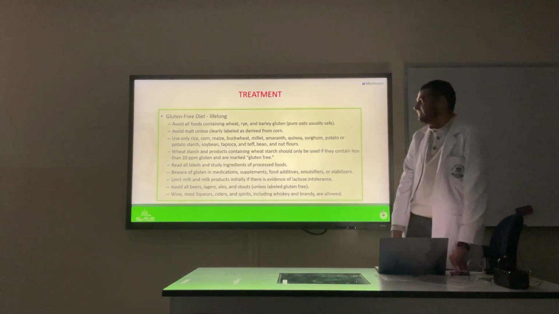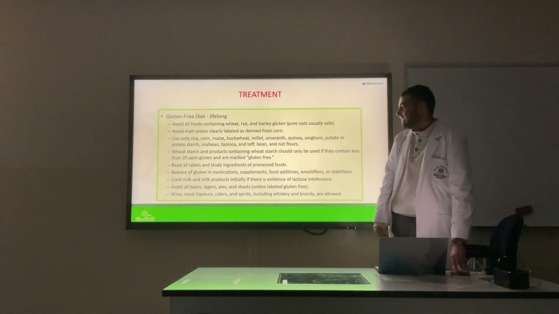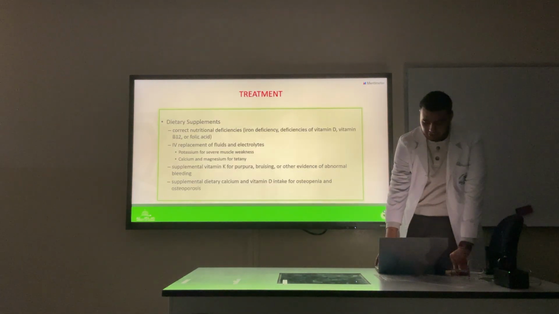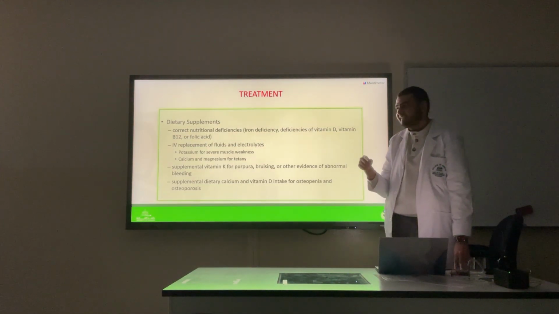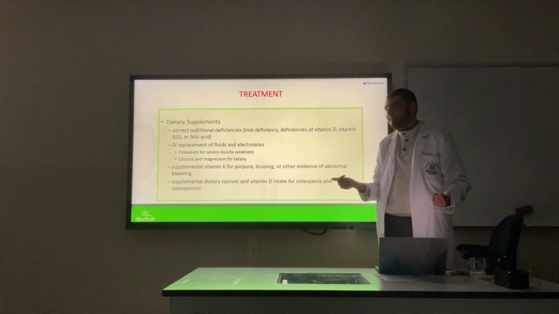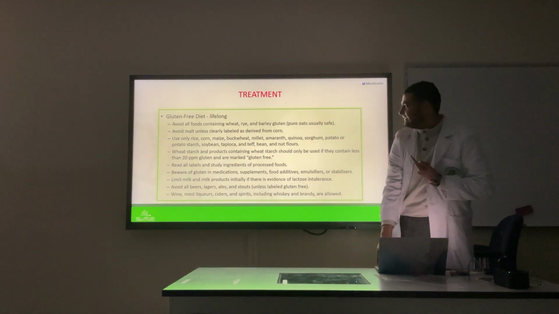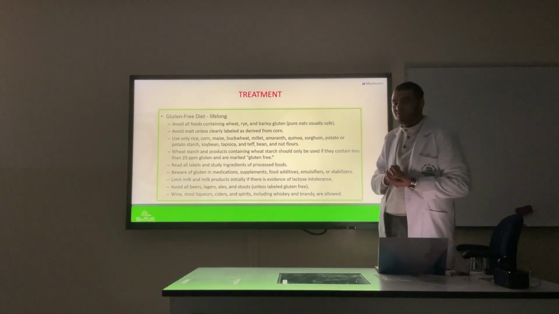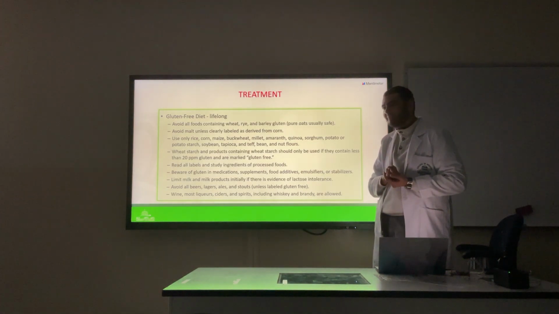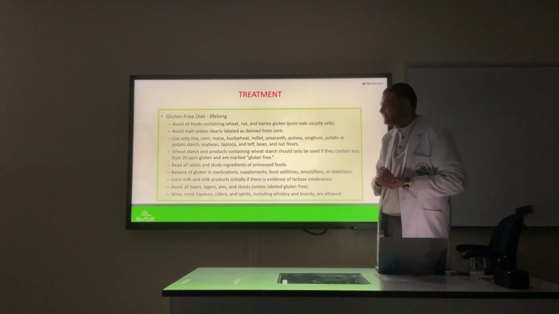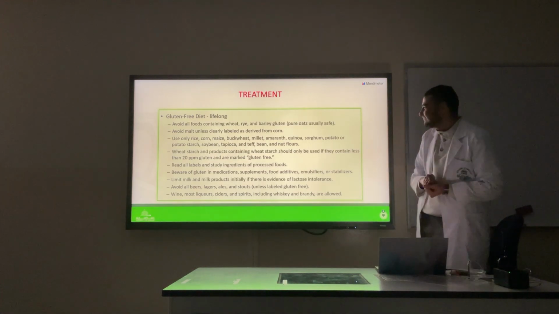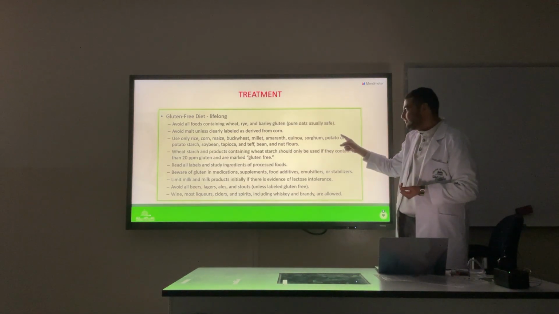Yes, gluten-free diet is the number one choice, and it should be with supplementation. Dietary supplements to correct the deficiencies that were there until the problem is fixed. So gluten-free diet, lifelong. A lot of patients would like, okay, when I get better, I will get back to eating gluten. You would tell them no, and they would do it anyways. So we need to be careful of this. And be careful of cross-contamination.